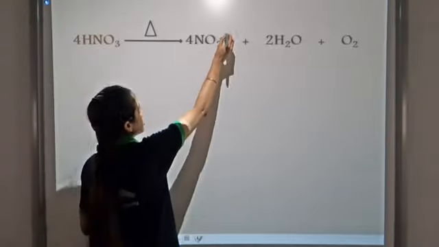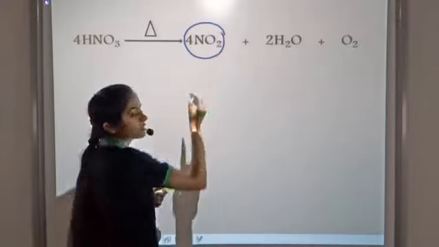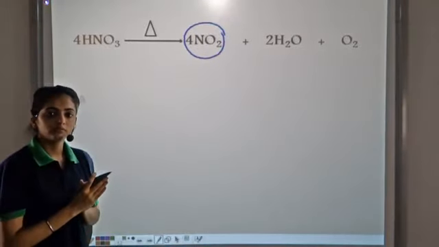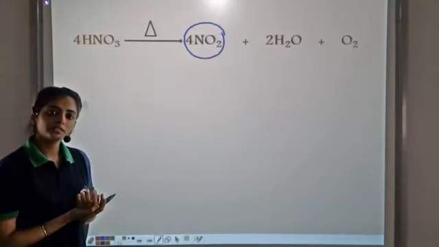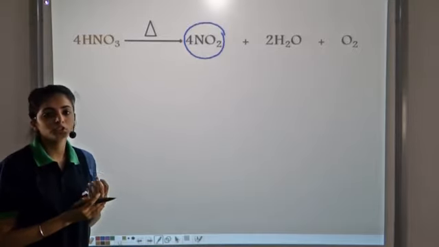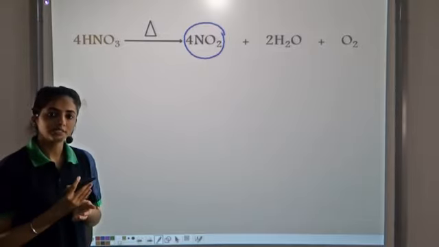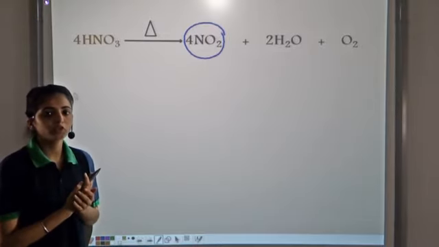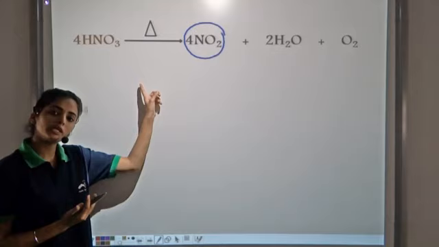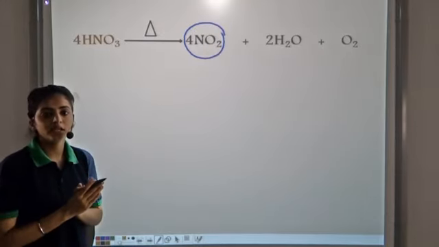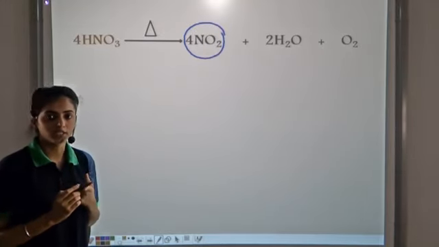Now this nitrogen dioxide gas is brown in color. So it gets dissolved in nitric acid, hence giving it the yellowish brown color. This nitrogen dioxide can be removed by some other techniques and by careful prevention of the decomposition of nitric acid. Then we can get pure colorless nitric acid.